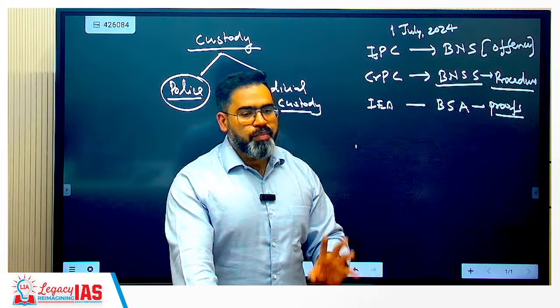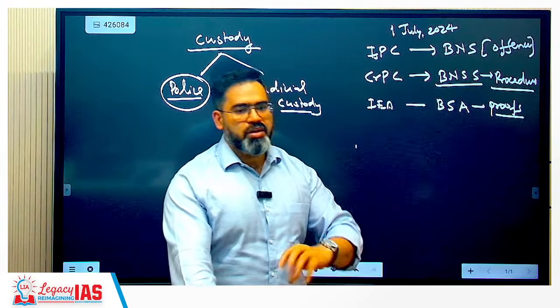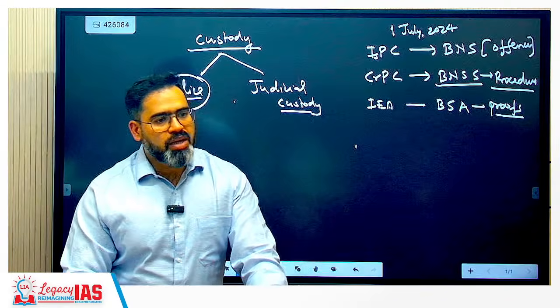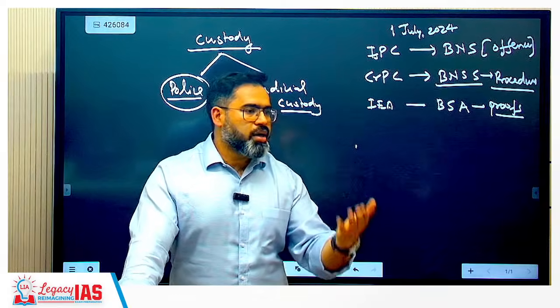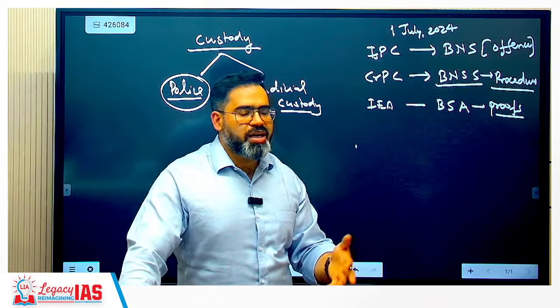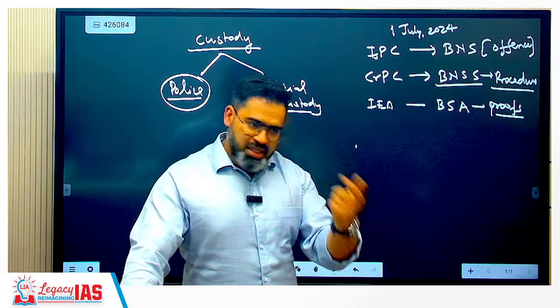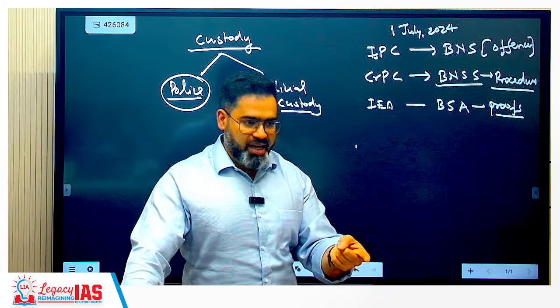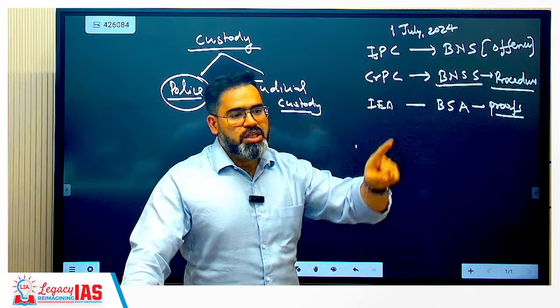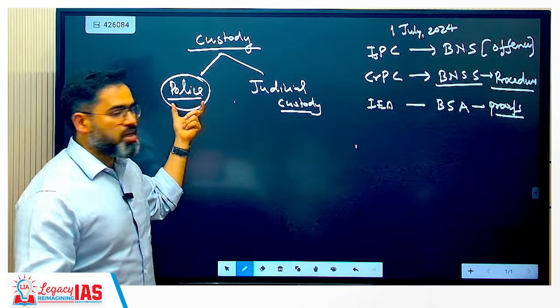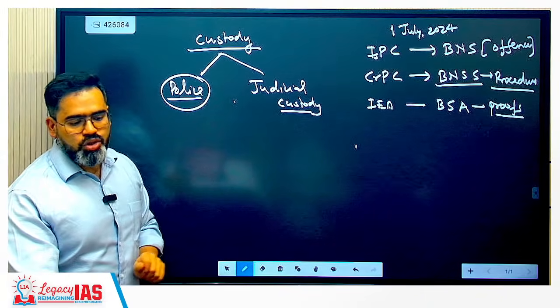When police will detain the individual without any warrant, we have covered under Article 22 in fundamental rights, within 24 hours person needs to be presented before the magistrate. Magistrate will decide whether we need to send to the police custody or in the judicial custody. So this is what we are covering, police custody and judicial custody.